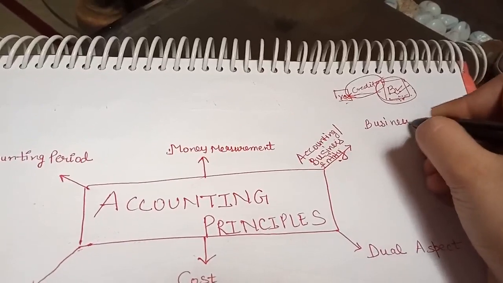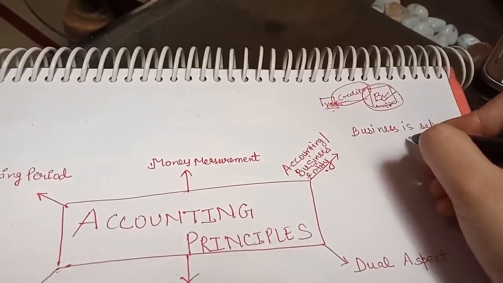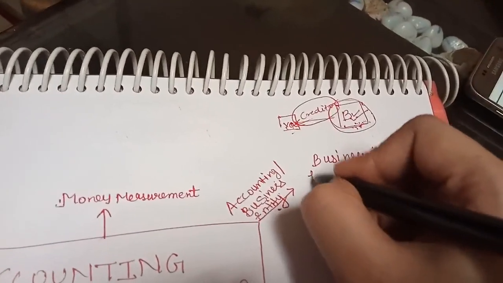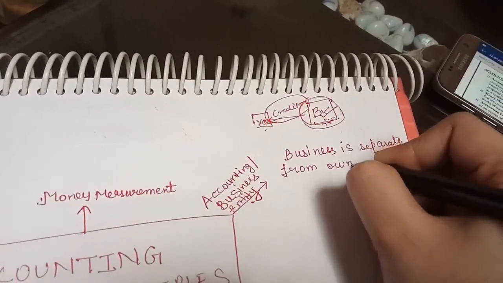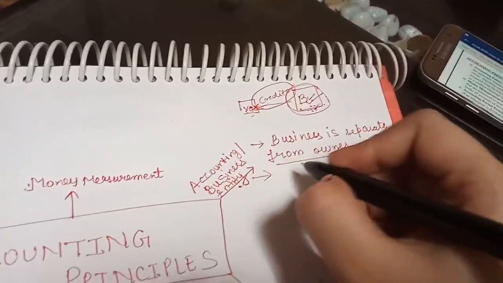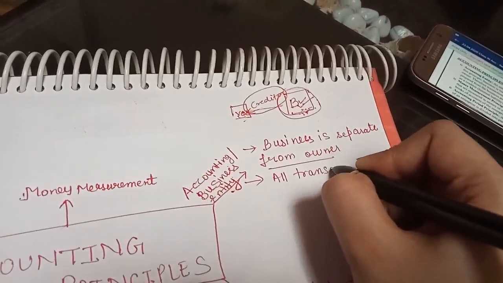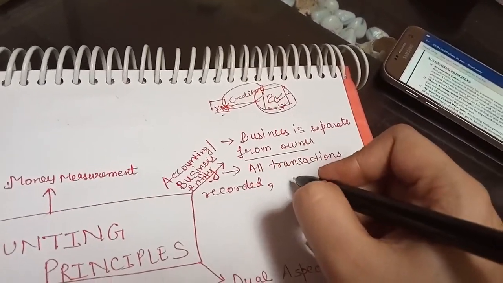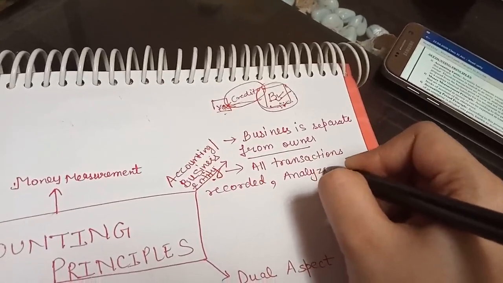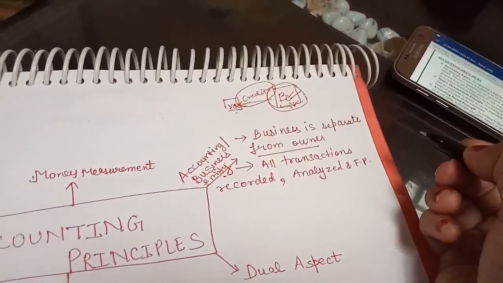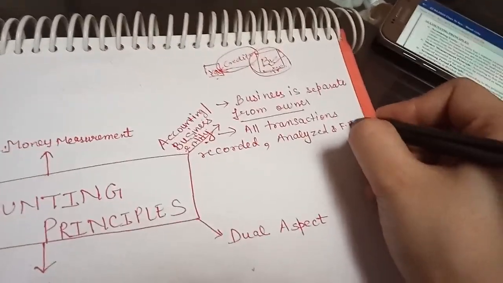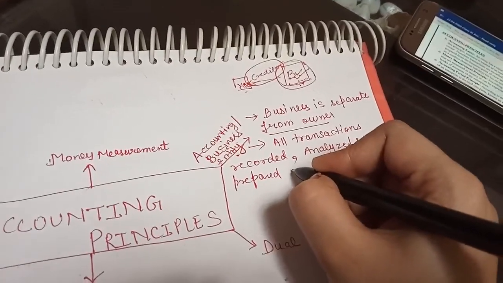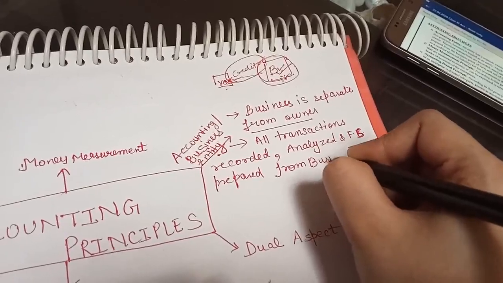Business is separate from owner. First point, all transactions recorded, analyzed, and financial statement prepared from business point of view.